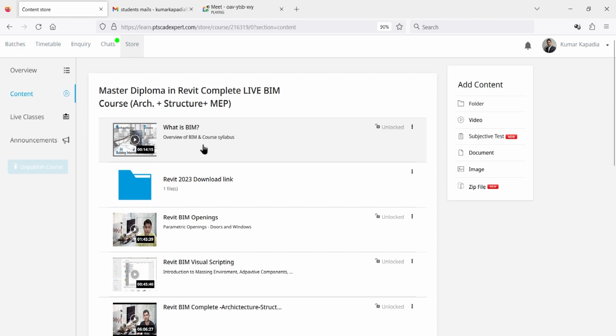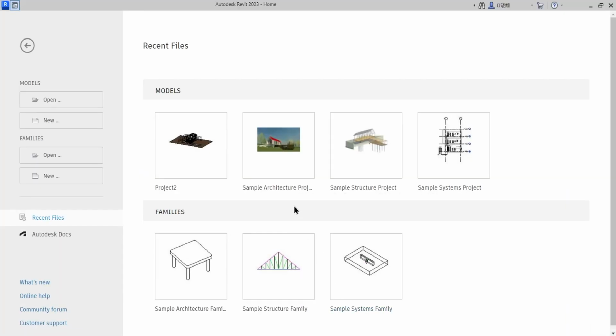And now, without wasting a single second, let's jump into the interface of Revit. So this is the welcome screen of Revit. Okay, and I have just upgraded to Revit 2023, and if you are using versions earlier than 2023, then it's absolutely not a problem, because only a few functions and features will be different. Otherwise, everything else will be the same.